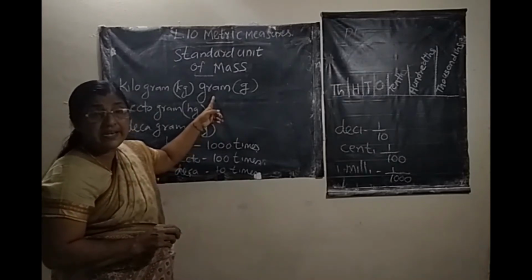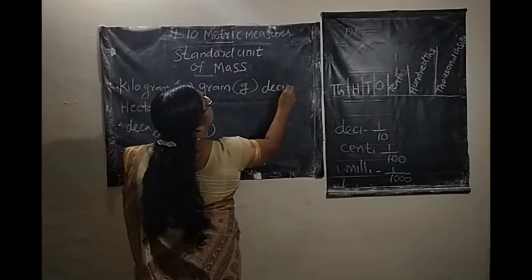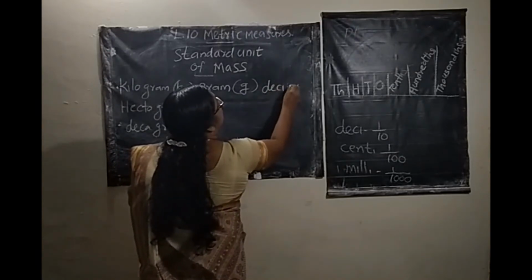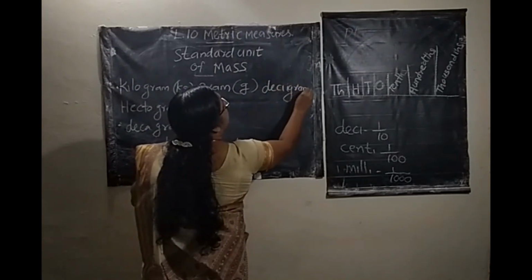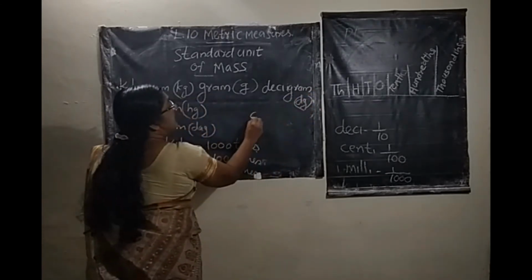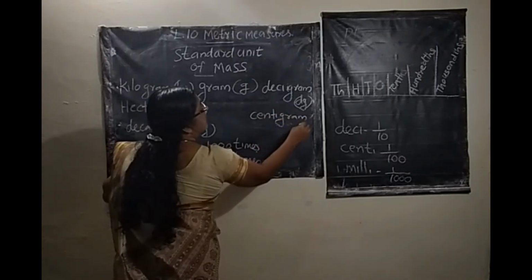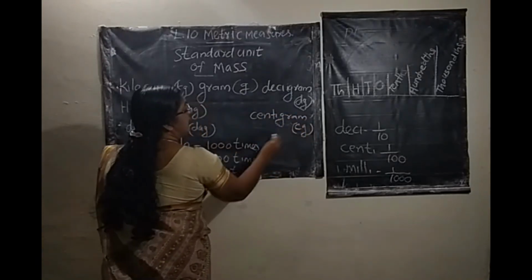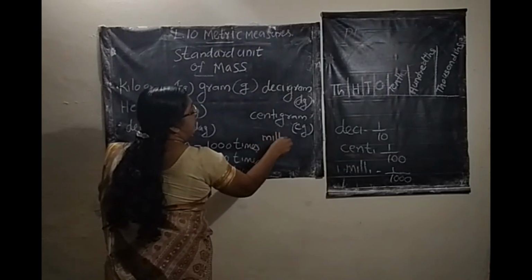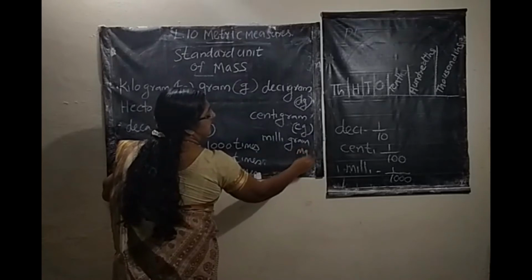The units of mass smaller than the standard unit of gram are decigram, DG short form. Centigram, CG short form. Milligram, that is mg short form.